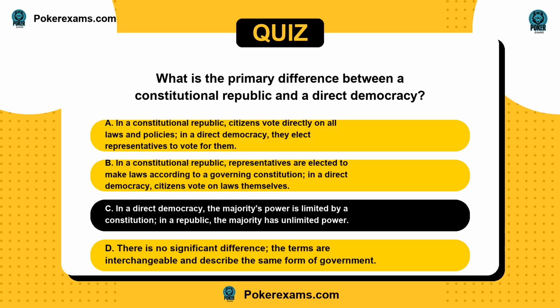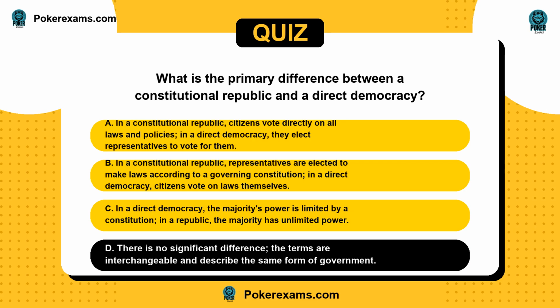C, in a direct democracy, the majority's power is limited by a constitution. In a republic, the majority has unlimited power. Or D, there is no significant difference. The terms are interchangeable and describe the same form of government.